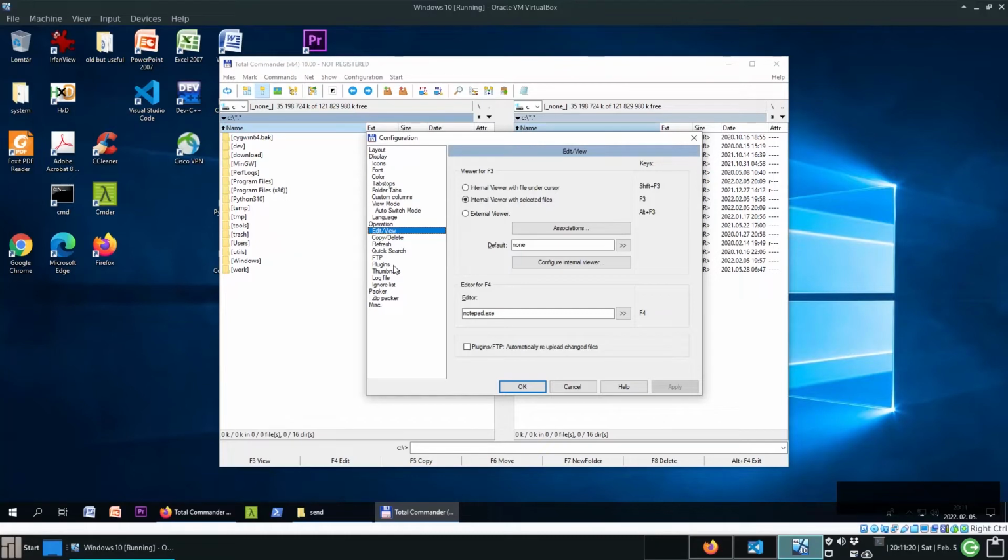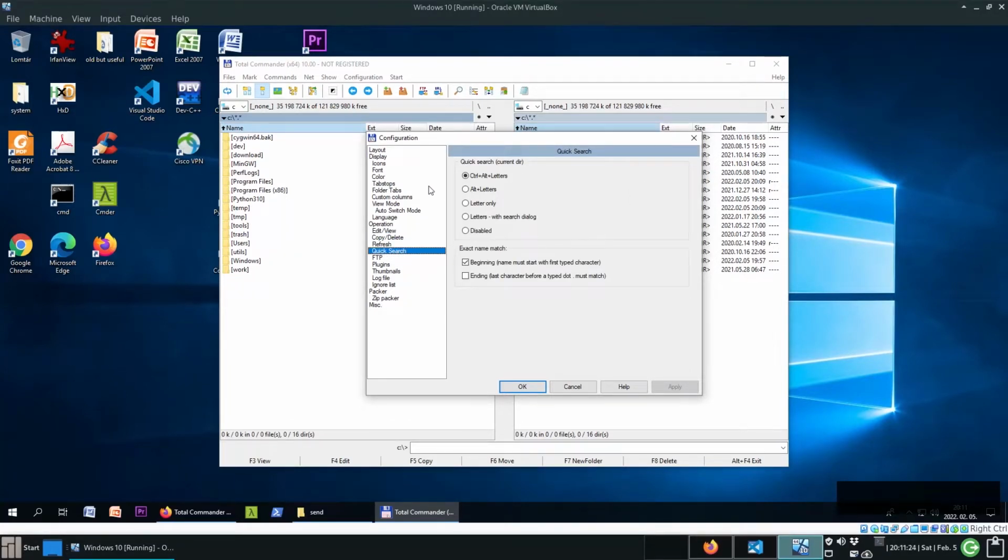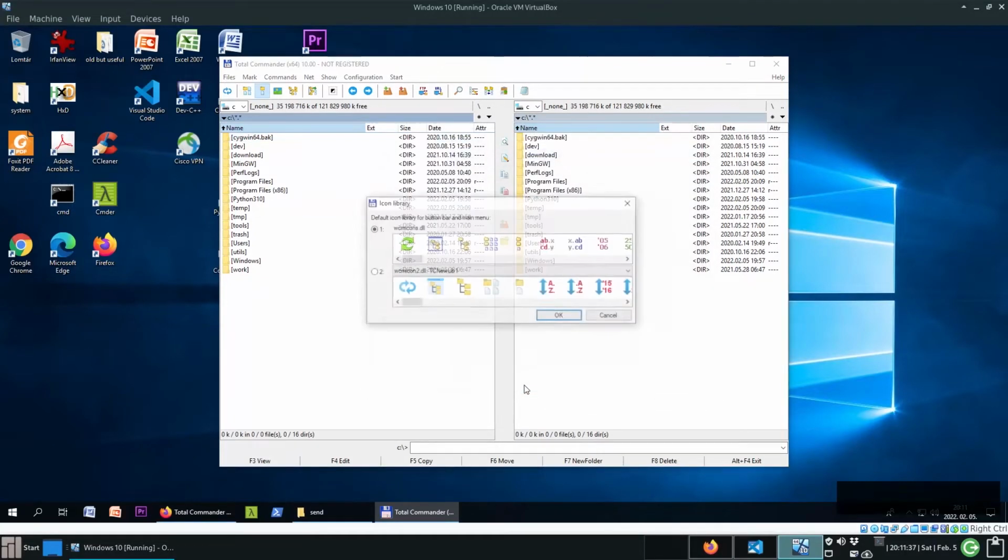And the next thing that we need to modify is quick search. Instead of Ctrl Alt plus letters, I suggest to use Alt plus letters. What it is exactly, I will show it later. Okay, apply and okay. Here we can choose what kind of icons should appear. I think the second one is more modern, it looks better, so I choose the second.